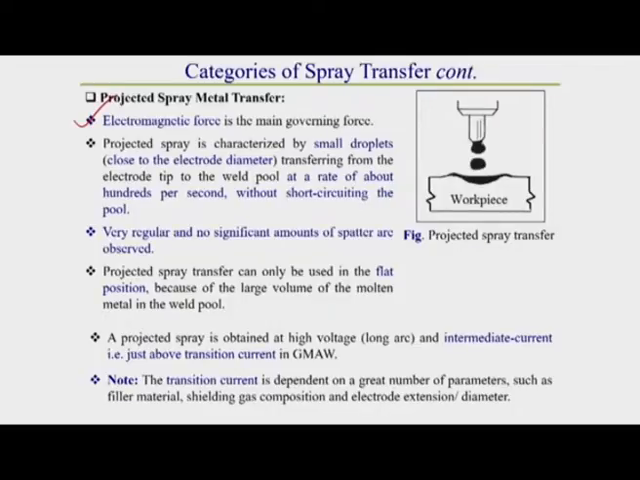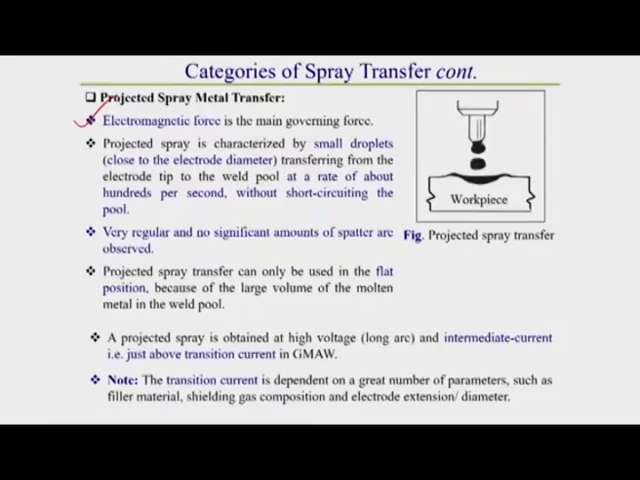As it transfers along the axis of the electrode, this is sometimes called axial metal transfer. Projected spray metal transfer is generally very regular, and no significant amount of spatter is observed in this type of metal transfer. Due to this continuous spray of material, and the droplet size, no significant amount of spatter is observed. Then, projected spray transfer can only be used in flat position.